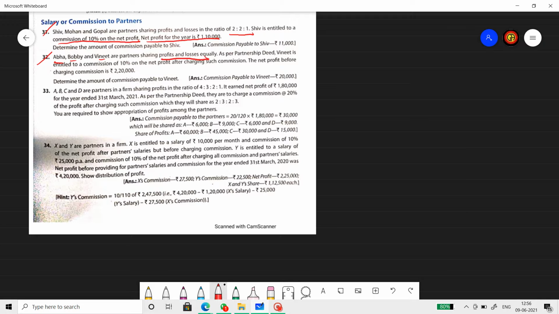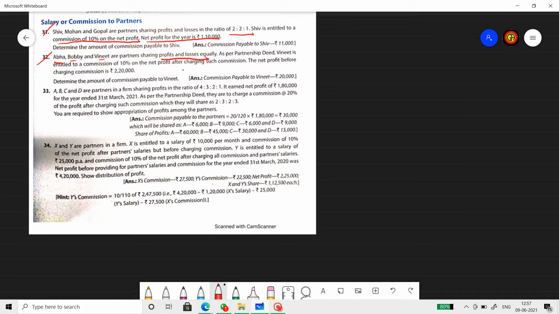So the profit sharing ratio here is 1:1:1. In the previous question, they only asked us to find the commission. They didn't ask us to find the divisible profit. If they ask us to find the divisible profit, then we will subtract commission from the net profit. The remaining amount, the balancing figure, is called the divisible profit, which we will distribute in the ratio of 2:2:1.